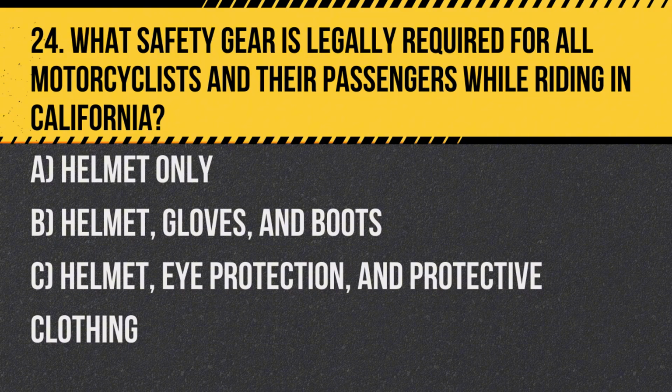Question 24. What safety gear is legally required for all motorcyclists and their passengers while riding in California? A. Helmet only. B. Helmet, gloves, and boots. C. Helmet, eye protection, and protective clothing. Answer: C. Helmet, eye protection, and protective clothing, which are essential for reducing injury risk in case of accidents.